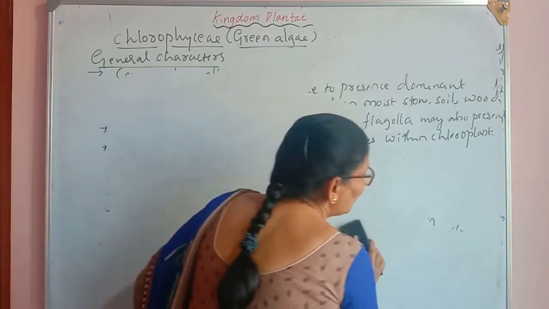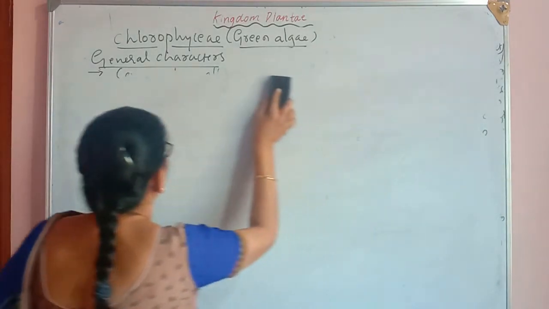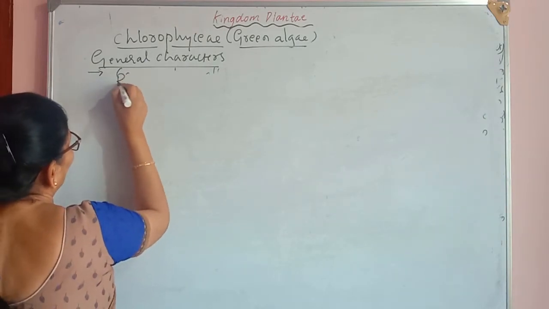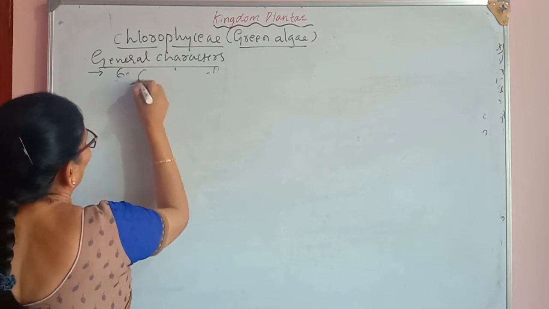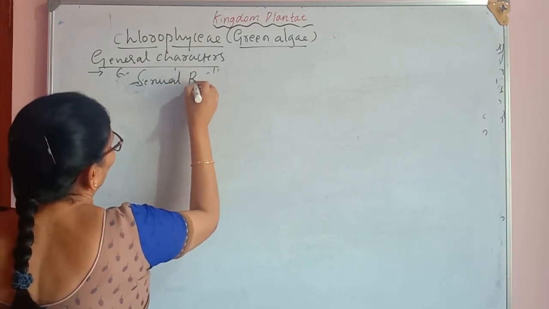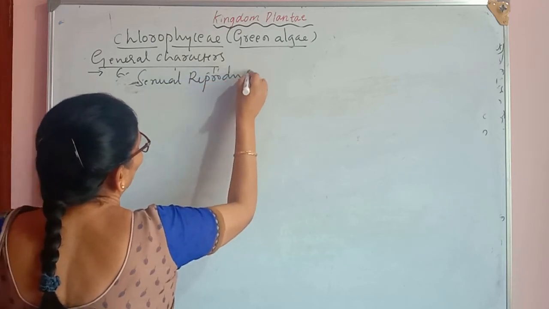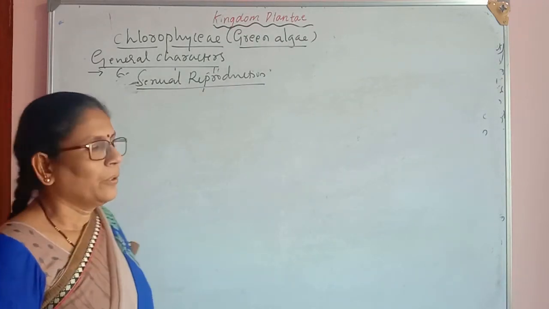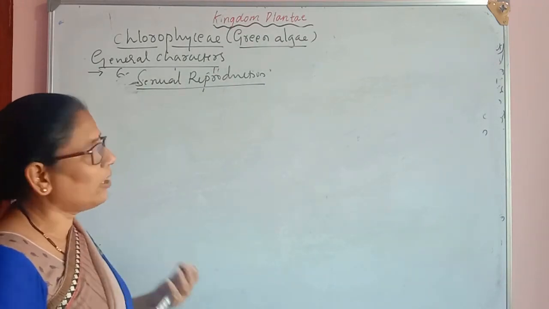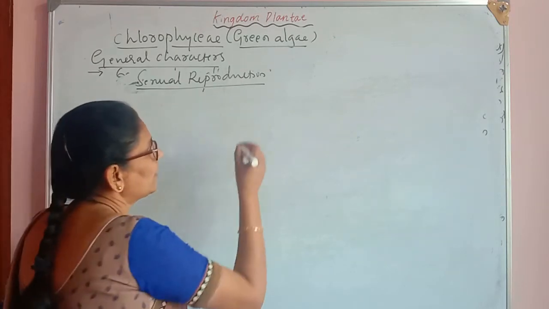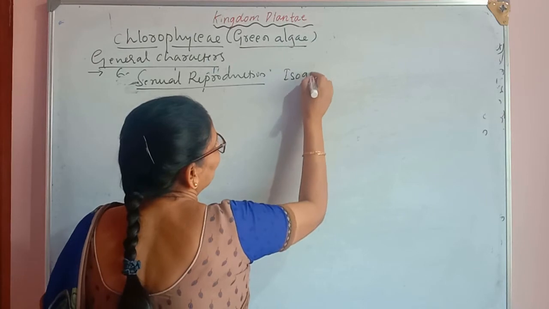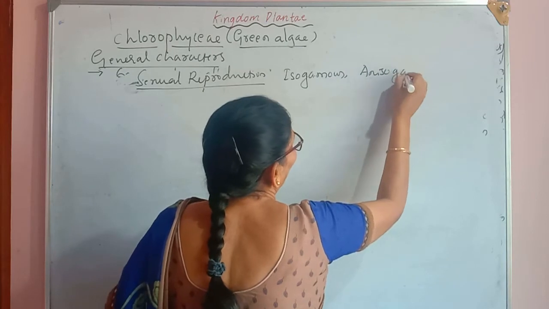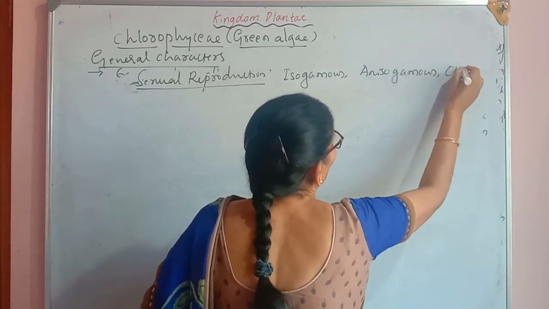The next character is sexual reproduction. In green algae, we may find all three types of sexual reproduction. There are three types: one is isogamous, anisogamous, and also oogamous.